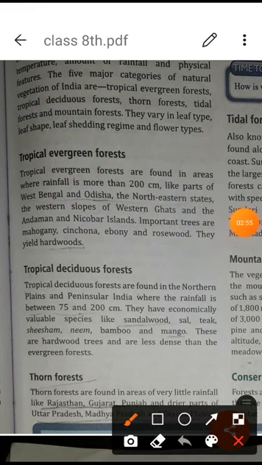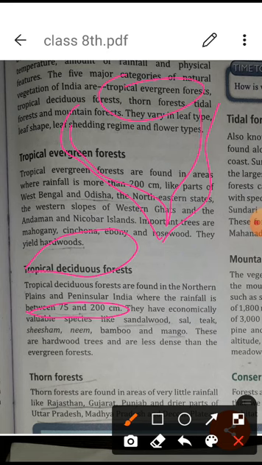Another one is the tropical deciduous forest. These terms also you are aware of, where the rain is 75 to 200 centimeter, especially in the northern plains and peninsular India. Peninsular India also you are aware of, this area is known as the peninsular area, and this is the plains area.